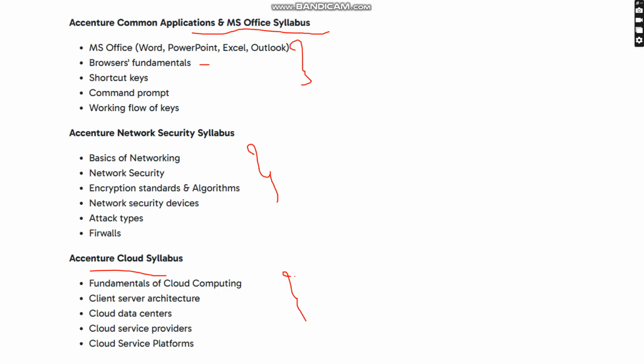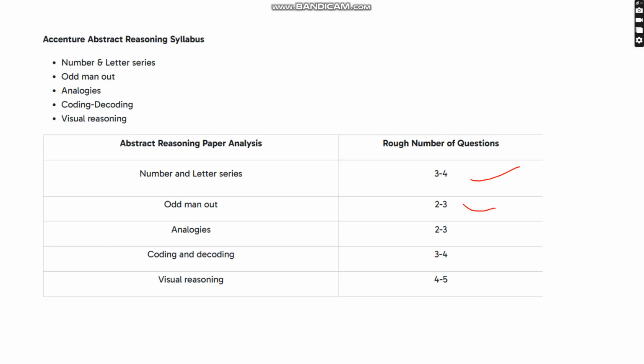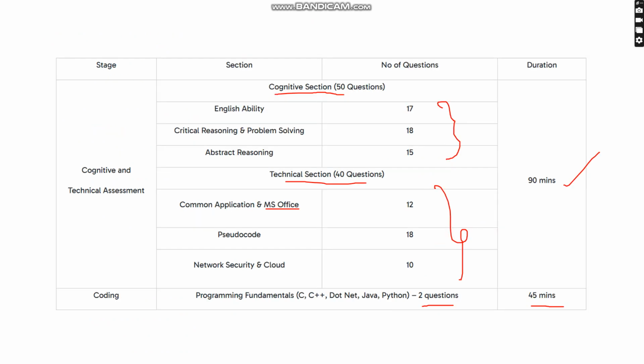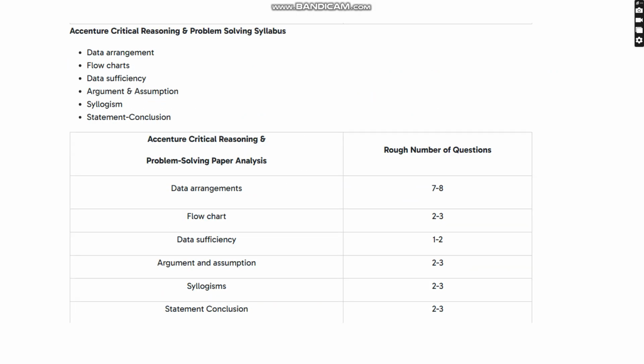And this is completely technical. For the technical, they are asking 40 questions, whereas the non-technical, the cognitive point of view, has 50 questions. In the 90 questions, 90 minutes is the time. If you clear this round, then you go for the second round, which is the coding round.